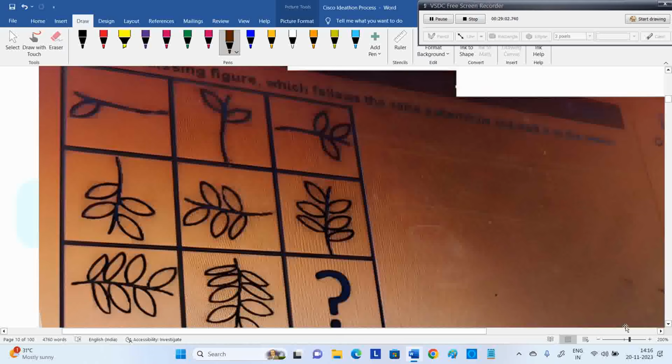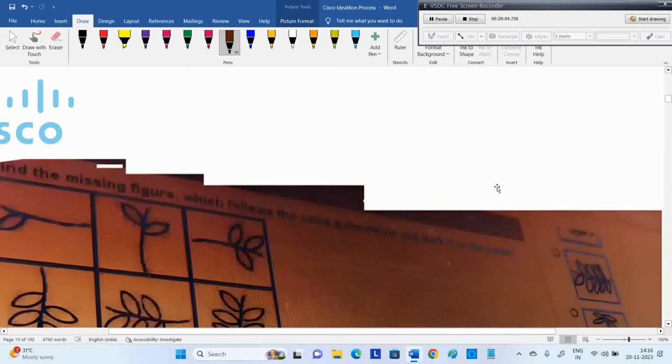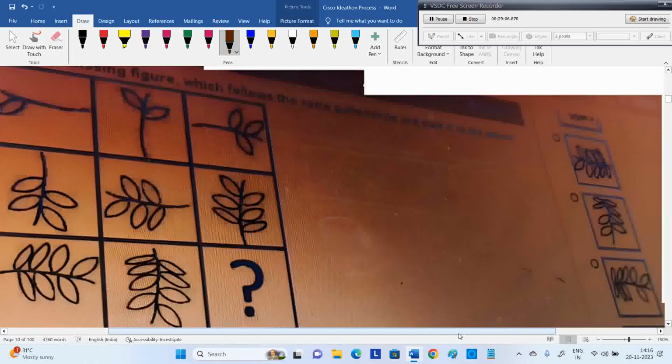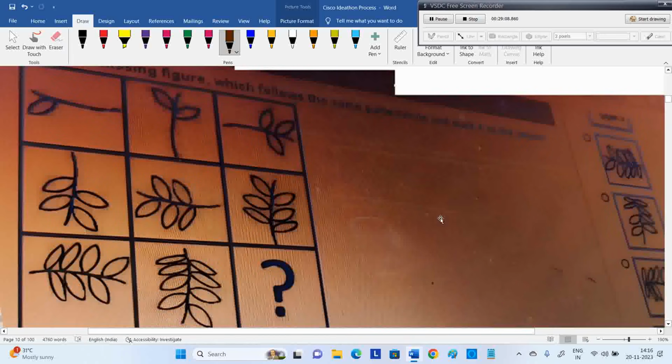Again, figure matrix. 1 leaf, 2 leaves, 3, here 4, 5, 6, 7, 8. We expect one more here, right? They're adding one leaf extra, that's it. So we need a total of 10 leaves.